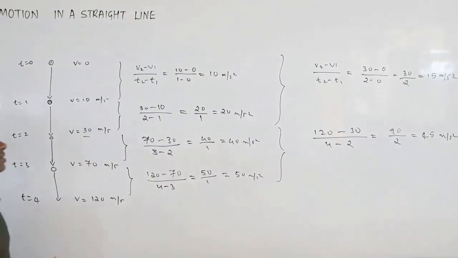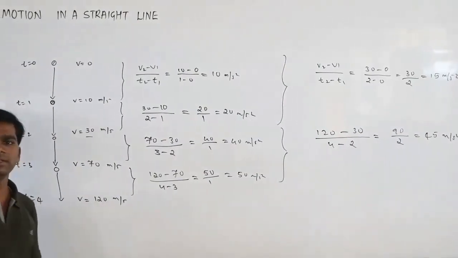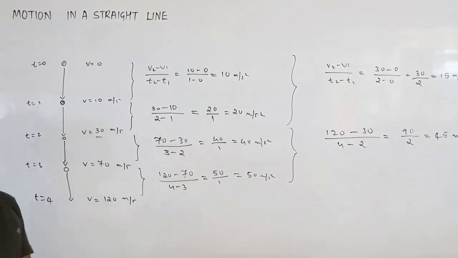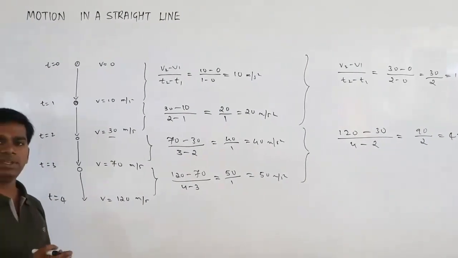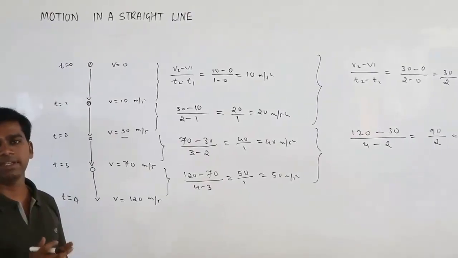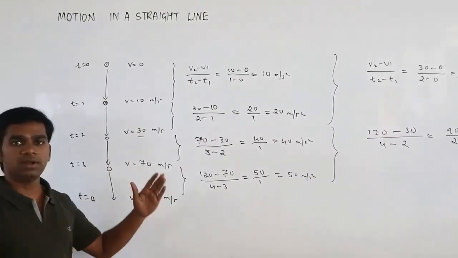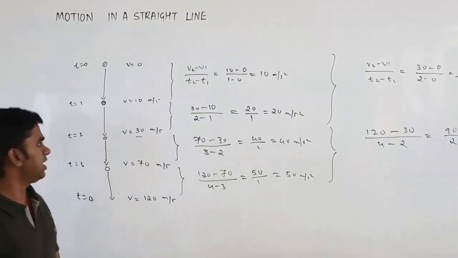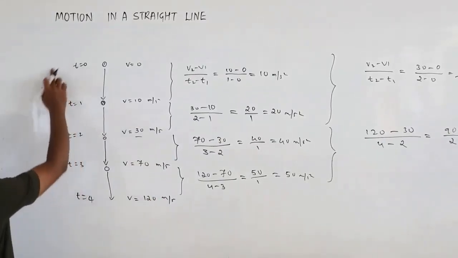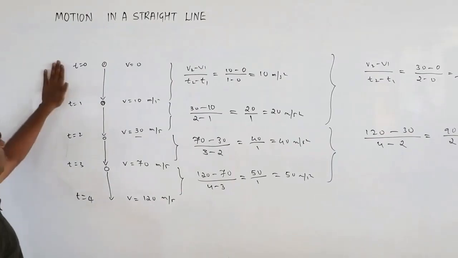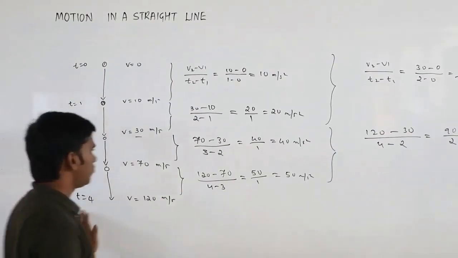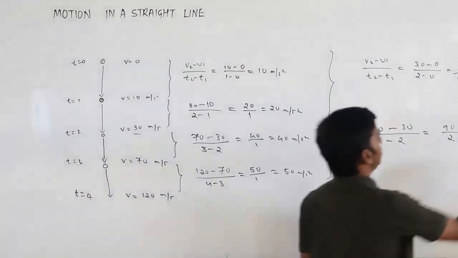Okay. So this is how you can calculate the acceleration for a given interval of time. Now if you want to know the average acceleration, that means the acceleration over the total time period, from t equals 0 to t equals 4 seconds.